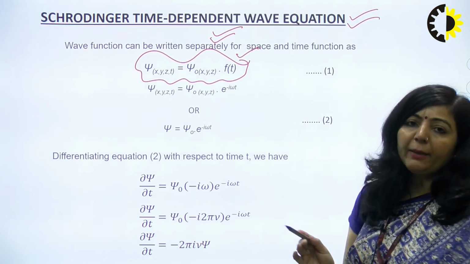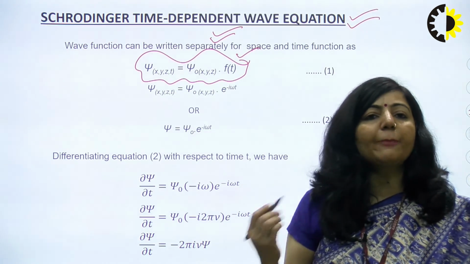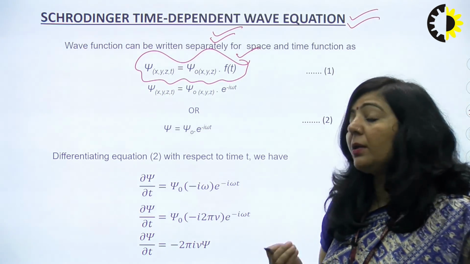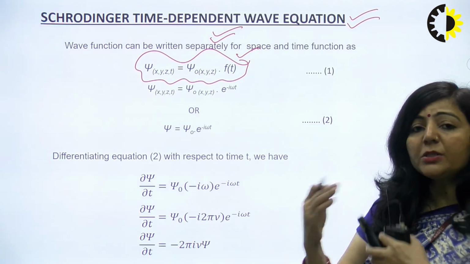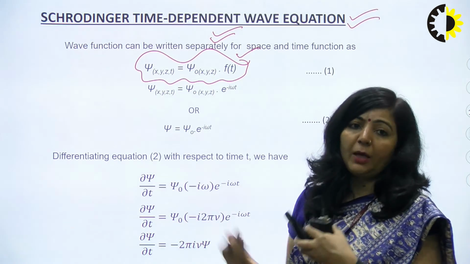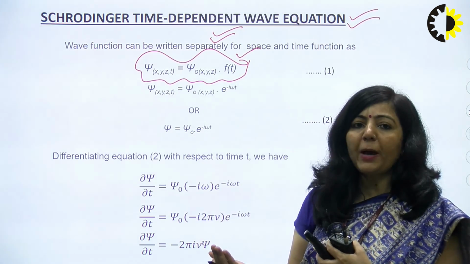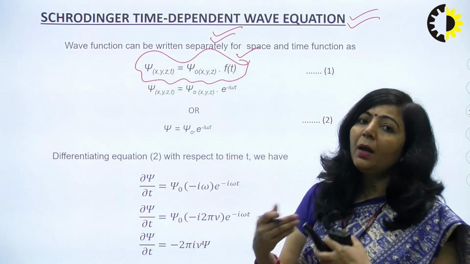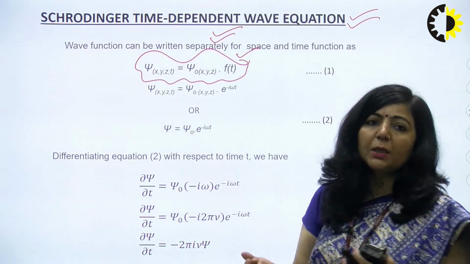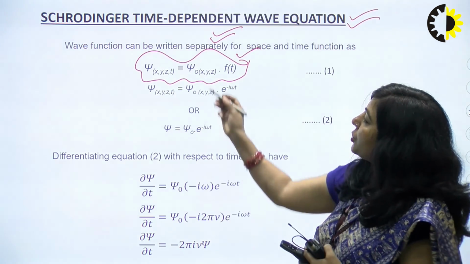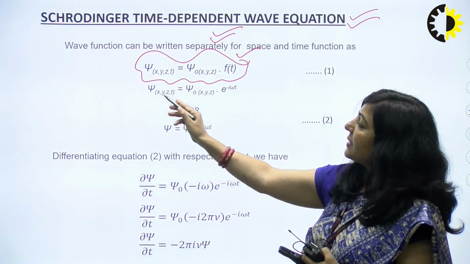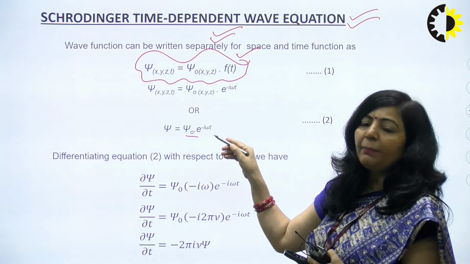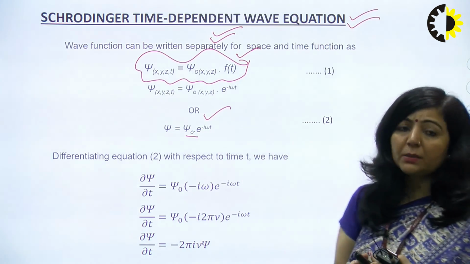As I have already mentioned, this time dependent function is a periodic function, and it will take the form e raised to power plus i omega t or e raised to power minus i omega t, because we are talking about oscillating behavior. You can take either of these two. So what we have done here is write psi as psi naught, which is independent of time, and the second part, which is time dependent, is taken as e raised to power minus i omega t.